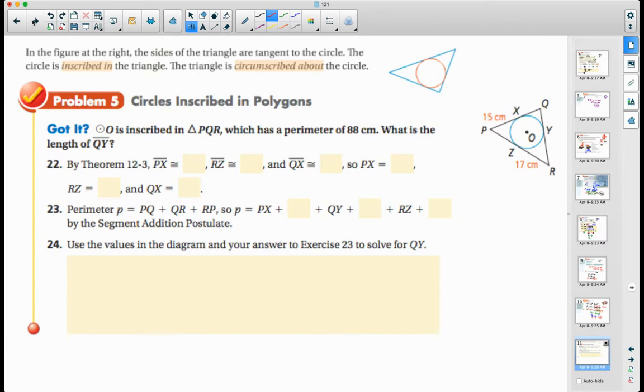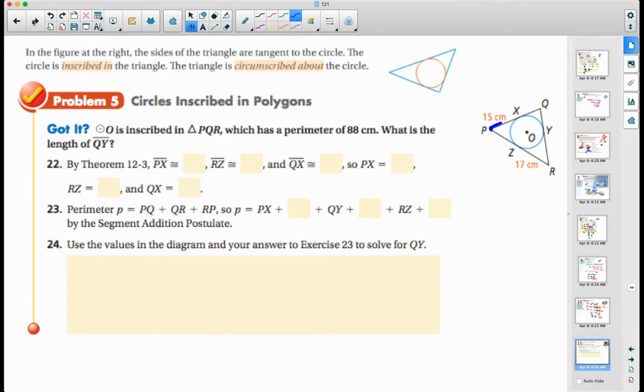Circle is inscribed in polygon. Circle O is inscribed in triangle PQR, which has a perimeter of 88 centimeters. What is the length of QY? Okay, so we can use theorem 12.3 to show that we have tangents that are congruent.